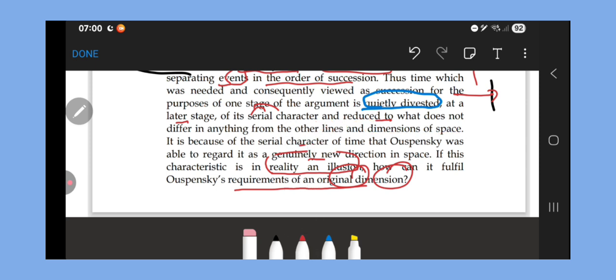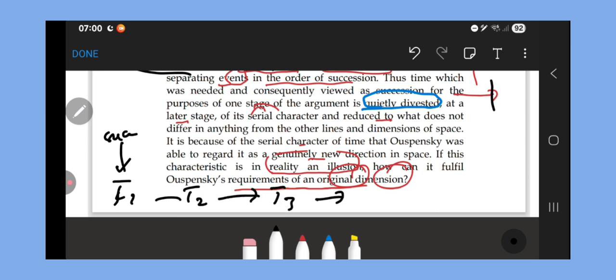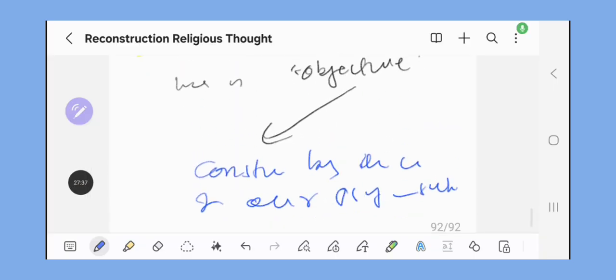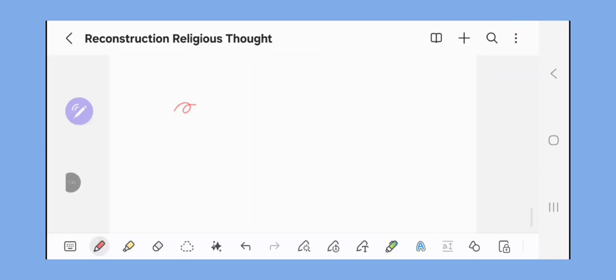Yeah, so if time is understood entirely on a spatial image, then what Allama Iqbal is saying is that it fails to capture the succession element of time. That one event happened after the other or before the other, and the succession cannot be reversed in a way. And that seems to be the origin of creativity, because if I'm going from E1 to E2, I can go back to E1.